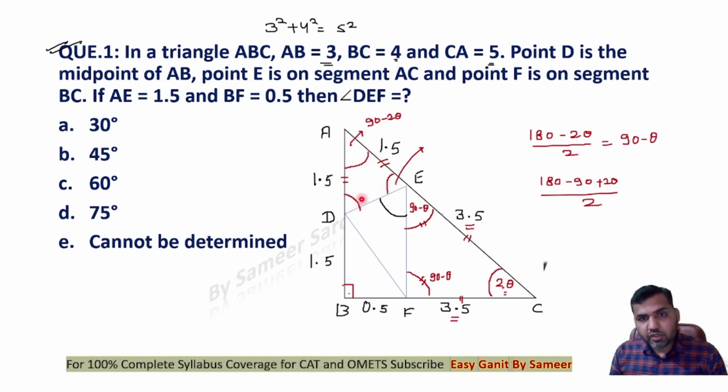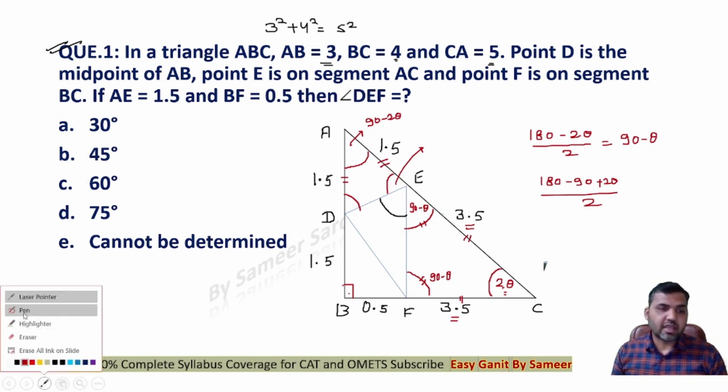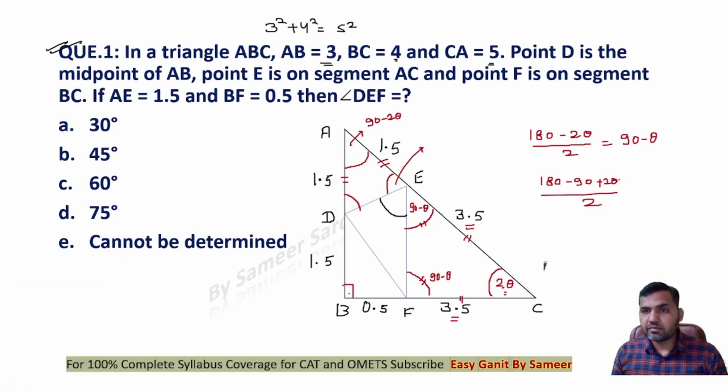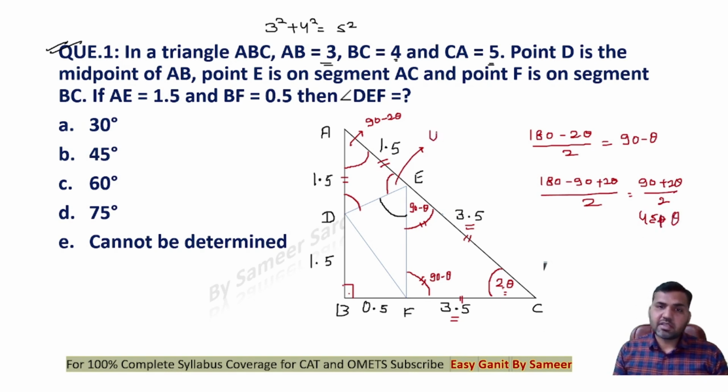The summation of both of these two angles will be 180 minus this angle. Divide it into two parts and you'll get the value of these angles, which is (90 plus 2 theta) divided by 2, that is 45 plus theta. Now this angle is 45 plus theta, right?